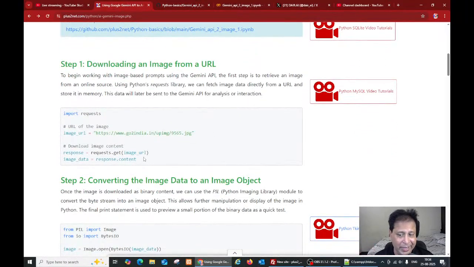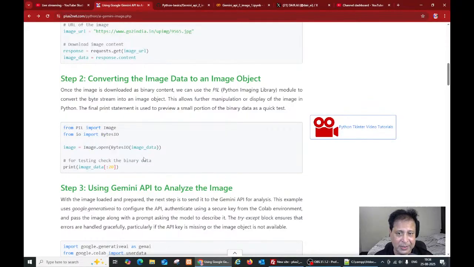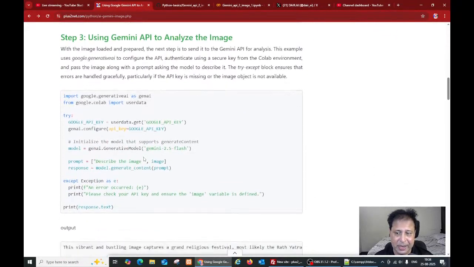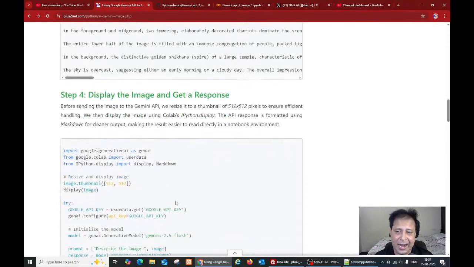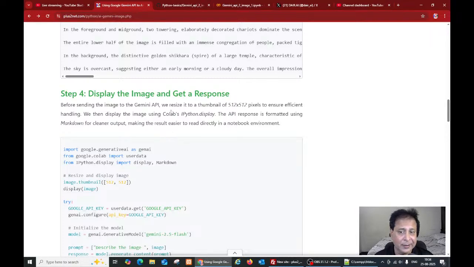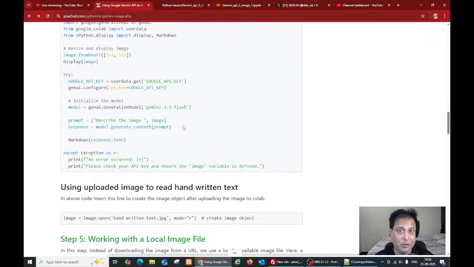So how you will read an image, how you will convert the image data to an image object, Gemini, and this is the one where we simply take the text, describe the image, so it gives you the image and its description. Then we are doing both the parts, display the image and get a response. Say, tell me what this function is, or what this is, that you can do.